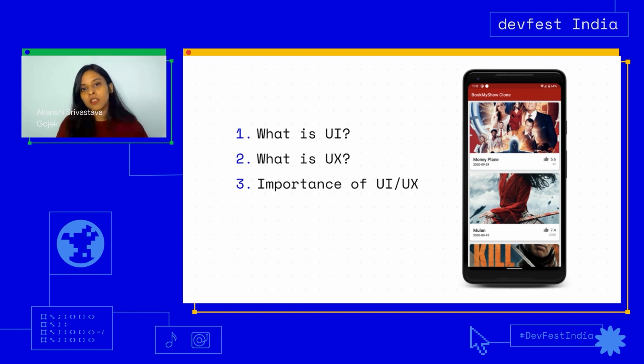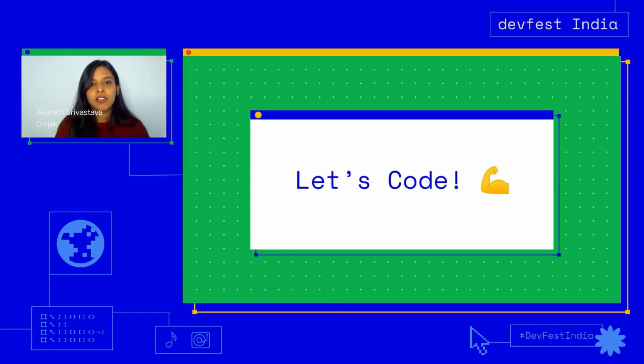Or let's go to the third alternative. If you have an app which has a balanced UI and UX, it's flawless. It has an amazing UX for you, you're able to see everything, and it behaves according to your expectations. I'm pretty sure you would end up spending hours on such an application, won't you? That is why it's very important to have a complementary UI and UX in an application. Now, without much further ado, let's go ahead and see how we can code and have our own UI UX in the application. Over to you, Sagar.